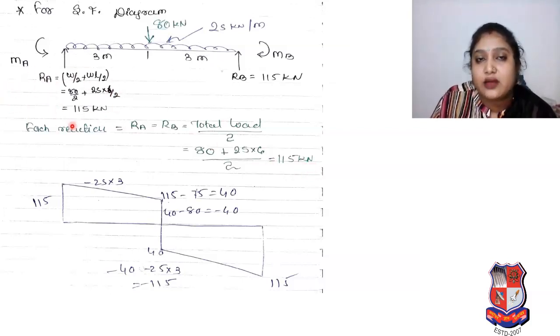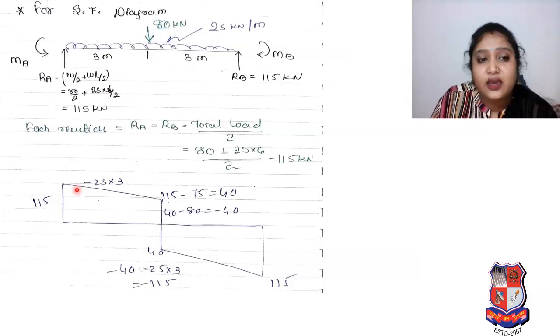Okay, whatever I discussed over here, now we are interested in drawing the shear force diagram. So the reaction at A is 115, at B is 115. You can see that whatever beam line is there, we have simply drawn that line from A to B. So 115 kilonewton load is upward, the reaction, and we have mentioned that 115.